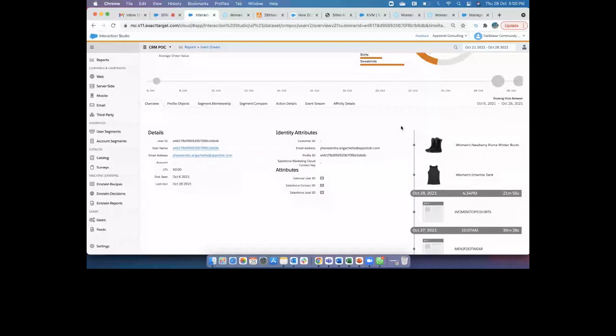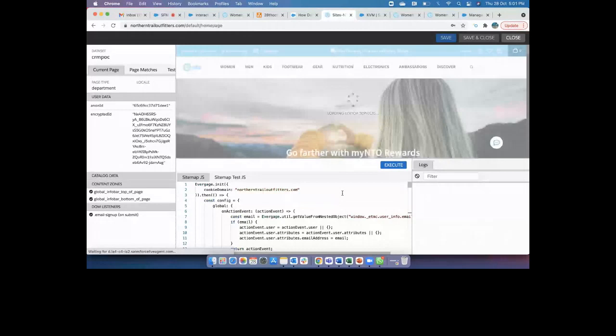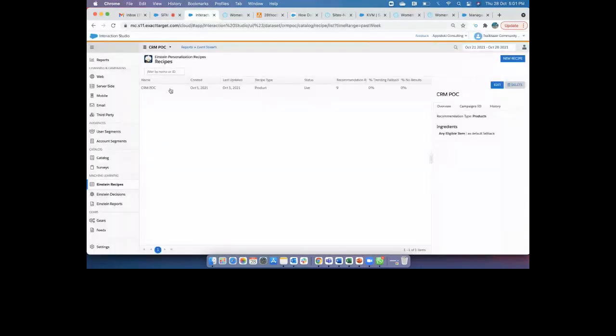When I go back to the NDO store, back to the home screen again, you need to design your own sitemap to get all the product details and pass them to your CRM dataset. Once you have the CRM dataset, you have to go back and create your own Einstein recipe. Once you create your Einstein recipe, all the data you have captured through the streaming automatically feeds into CRM POC, Einstein recipe, and is stored under it.